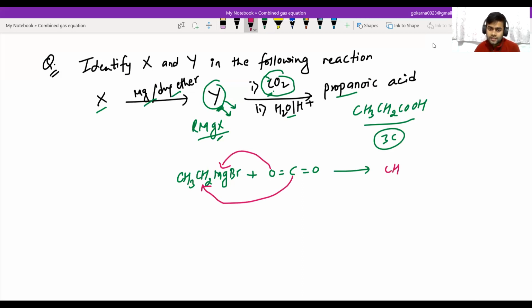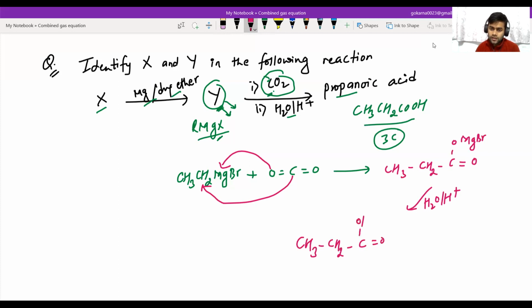So the compound is CH3CH2C double bond O, MgBr, with a single bond here and double bond O. On hydrolysis with H2O, H plus, the compound formed is CH3CH2C double bond O, OH, and the minor product is magnesium hydroxide bromide.